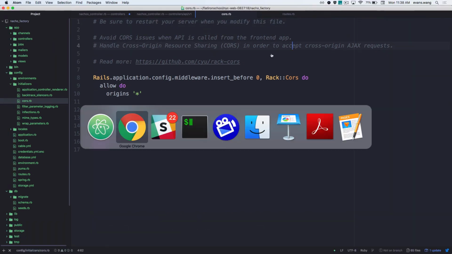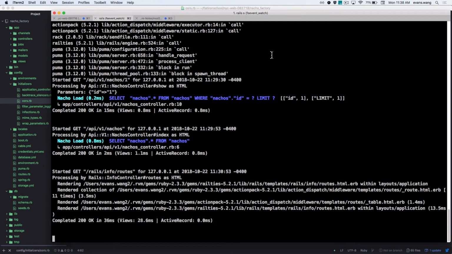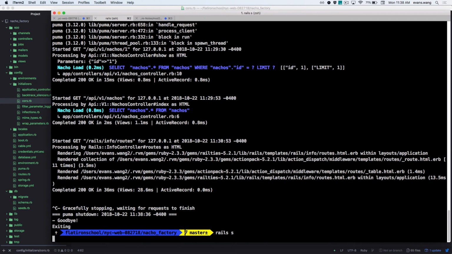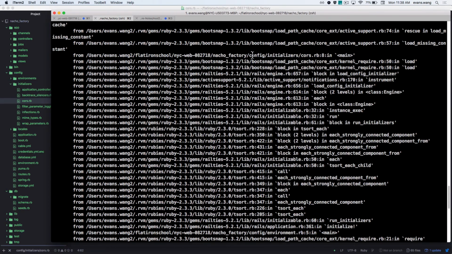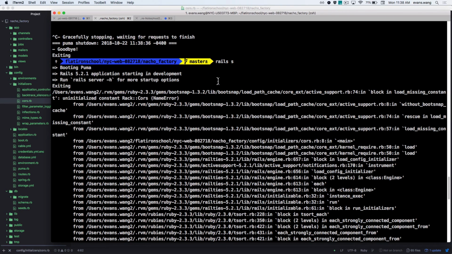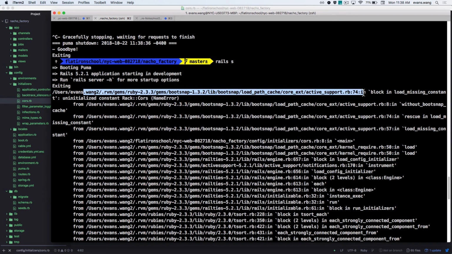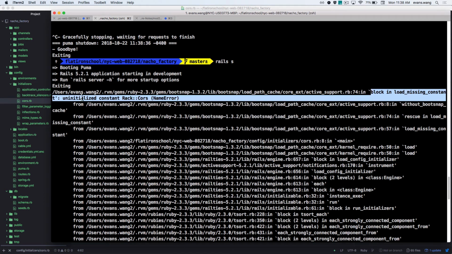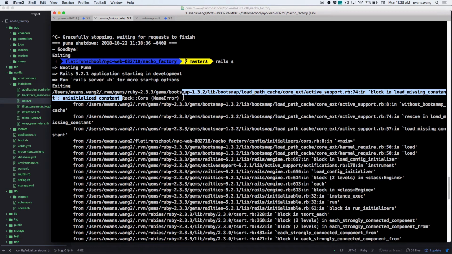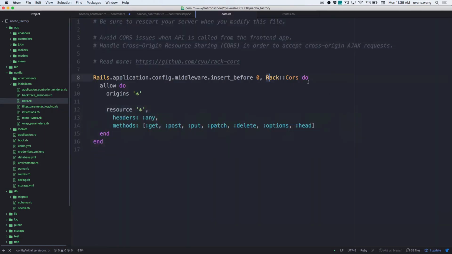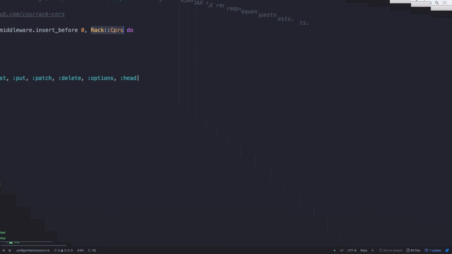Cool. So what should I do? Restart the server. Something could be happening here. Should I panic immediately? Yes, very good. Please do that. Continue to panic immediately. Let's read this error. Block in load missing constant, uninitialized constant Rack::Cors, NameError. Where is this coming from? Right here, Rack::Cors.do.